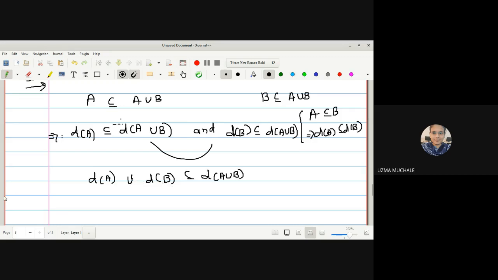Is it okay? Yes, ma'am. This one is a subset of this one, and this one is also a subset, so I can combine these two. दोन्ही त्याचे subset आहेत ना.